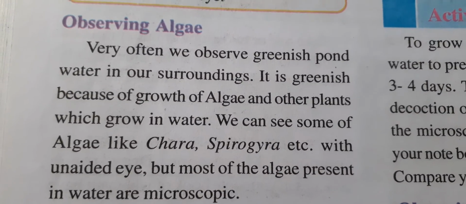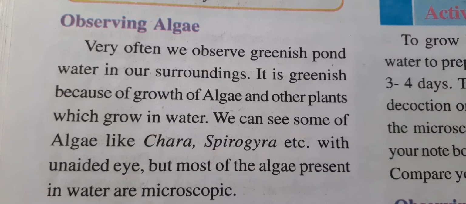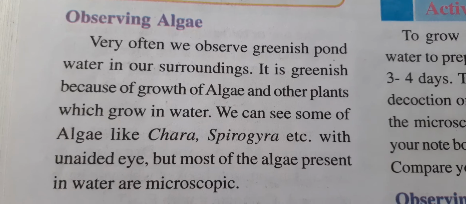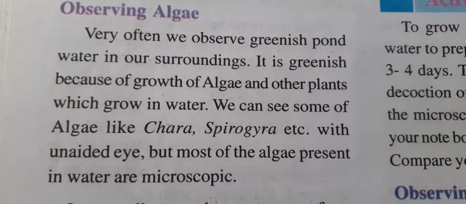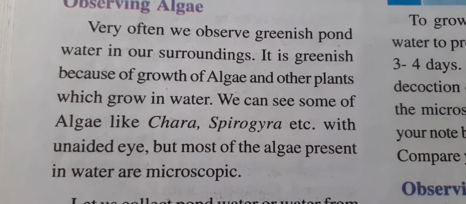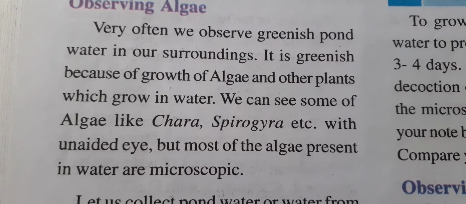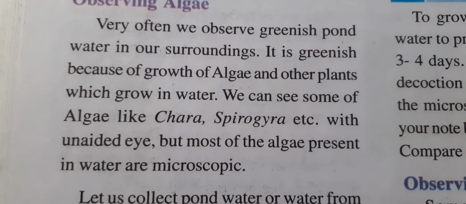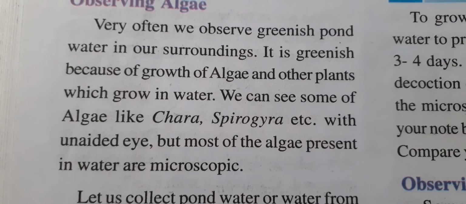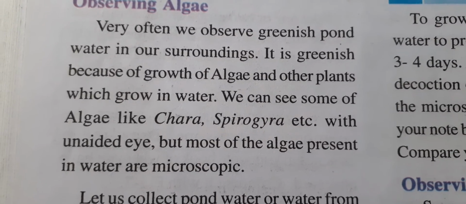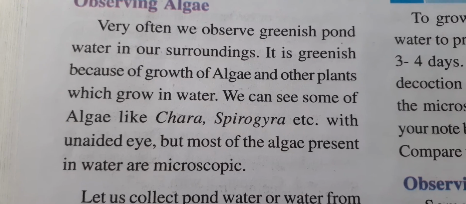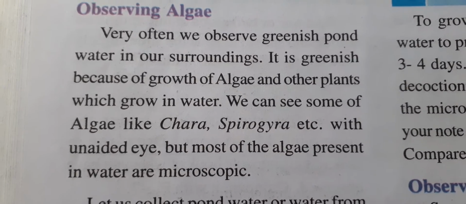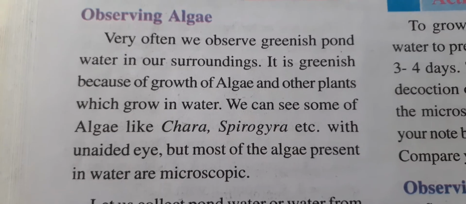Now we are observing algae. Very often we observe greenish pond water in our surroundings. It is green because of the growth of algae and other plants which grow in water. Why does the water become green? It is due to the presence of algae and other plants growing in water.